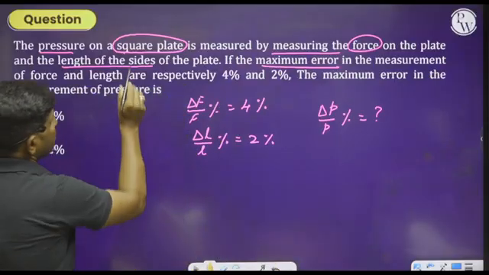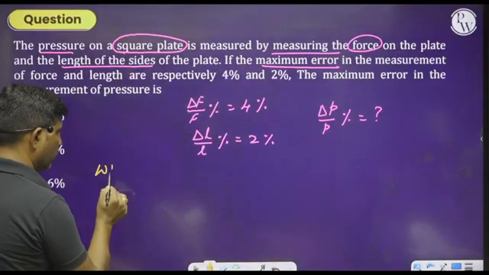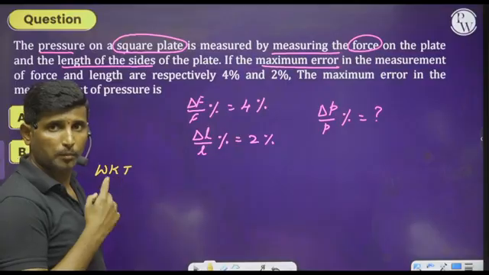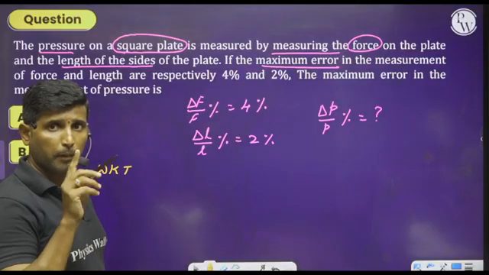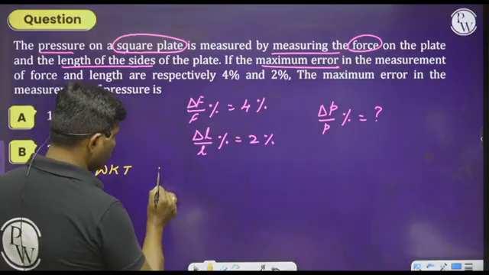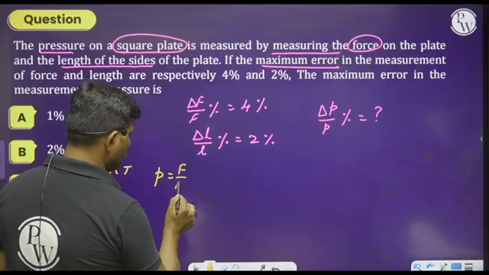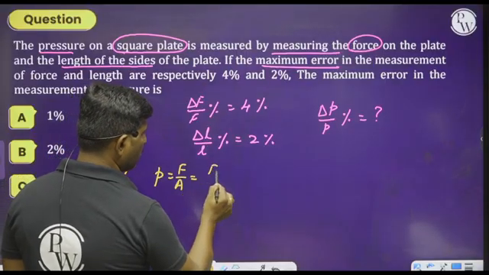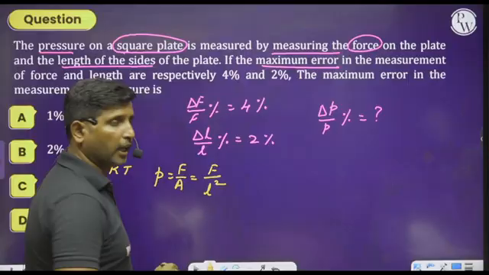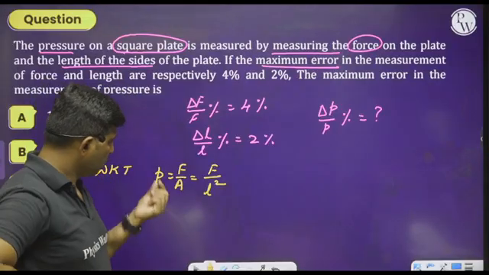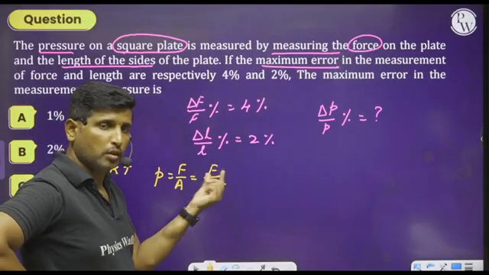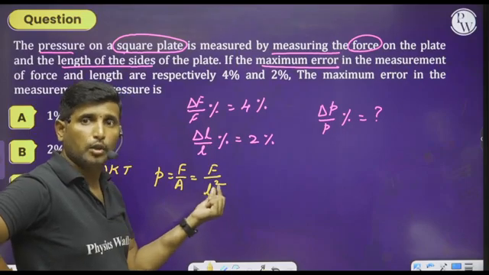So see here, since it is given a square plate, look at the board and note down by concentrating. We know that pressure is equal to force by area. Area can be written as L square. Therefore, pressure depends on force and on L to the power 2.